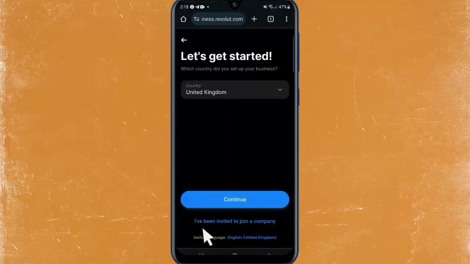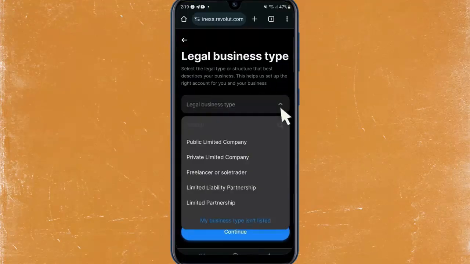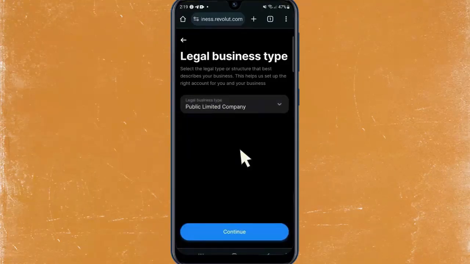On this page, you'll see a Join Now button. Tap on that. Next, select your country from the drop-down menu. Once that's done, you'll be asked to choose your legal business type. Tap on the drop-down menu, review the options, and select the one that applies to you. For this example, I'll choose Public Limited Company.